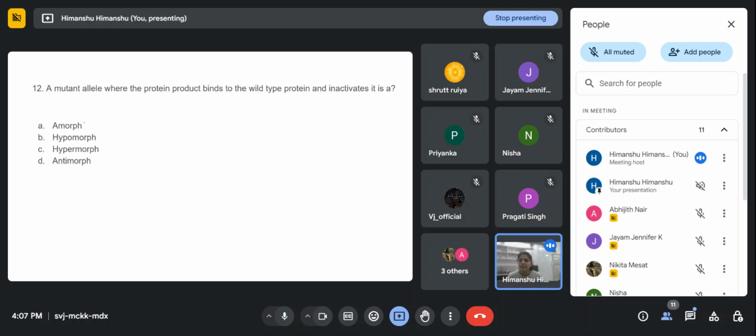I already explained you guys. So what will be the answer? Is it antimorph? Antimorph. Okay, we'll see. It inactivates means nothing is coding. And in antimorph, what I explained,